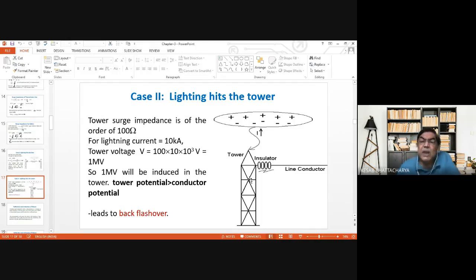So there is a chance that flashover may occur starting from the tower body and extending up to the line conductor. Normally, flashover occurs from the line conductor towards the tower body, but this time it may occur in the opposite direction. Is that point clear? Since the tower potential is higher than the conductor potential,